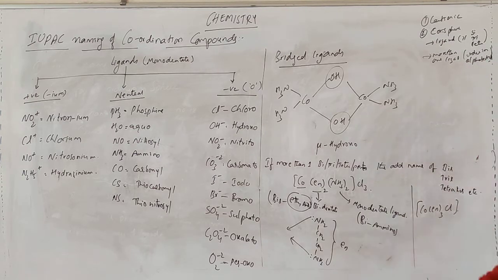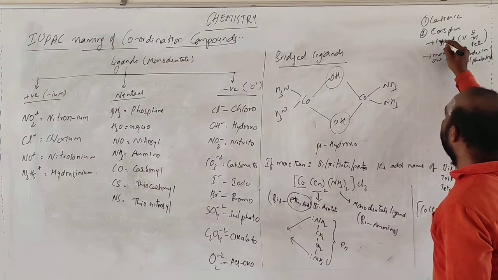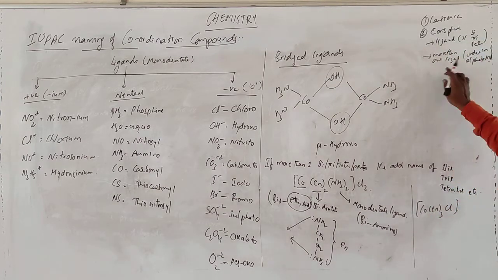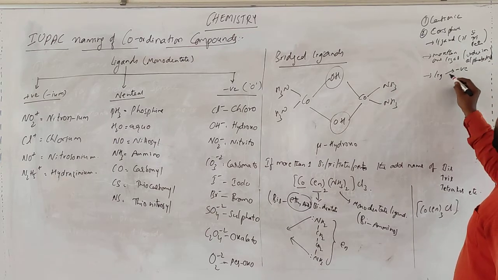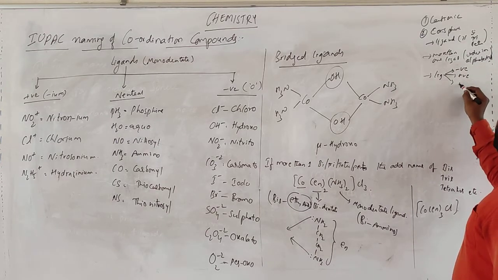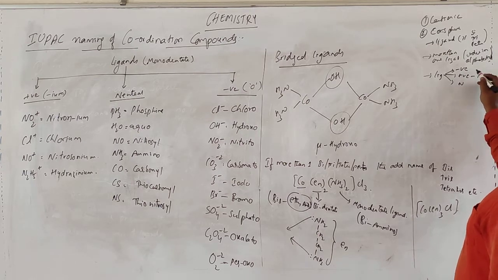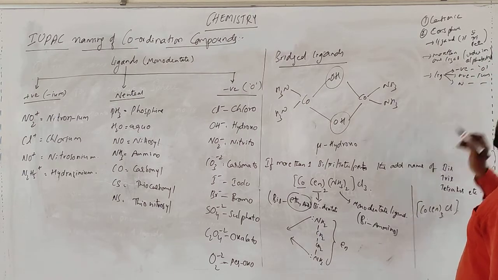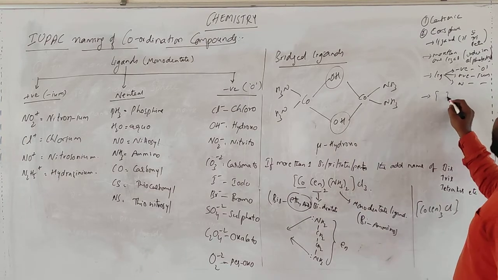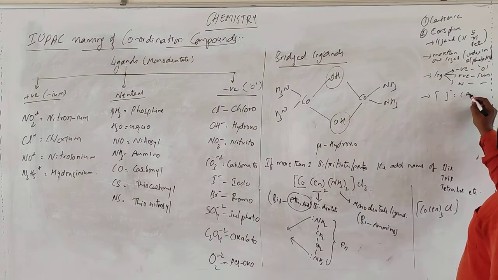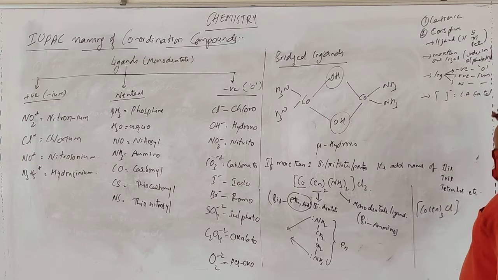The same ligand repeated takes its number. Next, if the ligand is negative it takes the ending o, if positive it takes the ending ium, and if neutral nothing is added. If the species is negative, the central atom gets the ending ate.